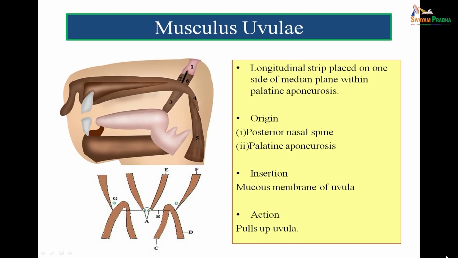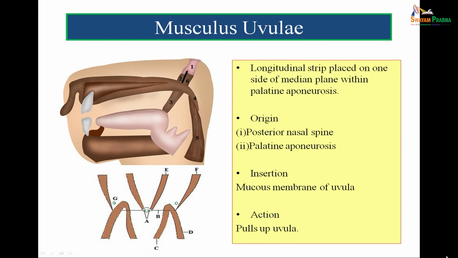Musculus uvulae, one can appreciate in the figure, arises from the posterior nasal spine and palatine aponeurosis. Insertion is into the mucous membrane of the uvula. So, this muscle goes from the posterior nasal spine to the mucous membrane of the uvula.